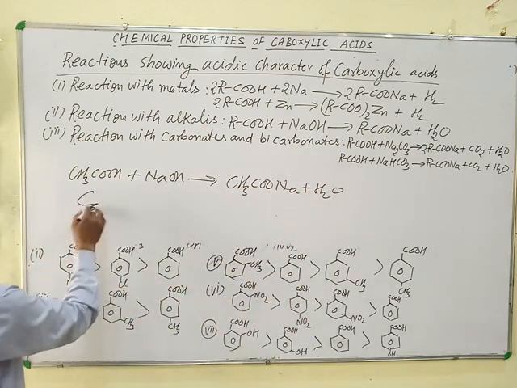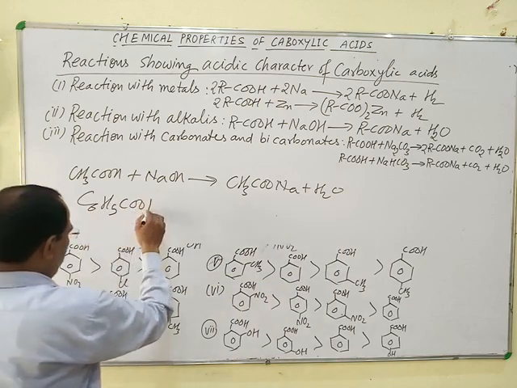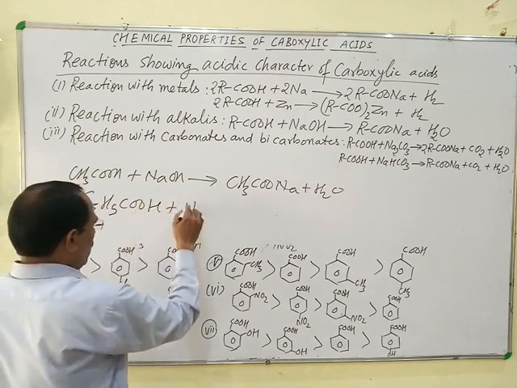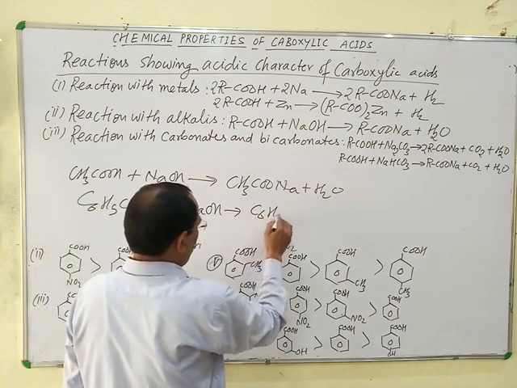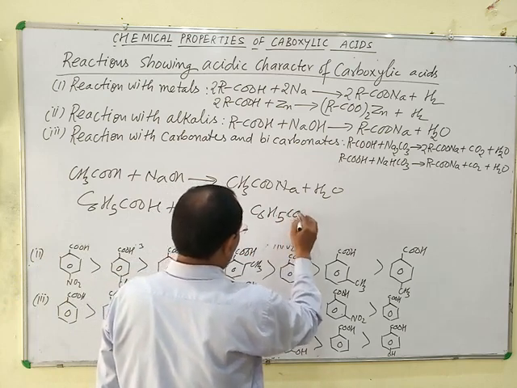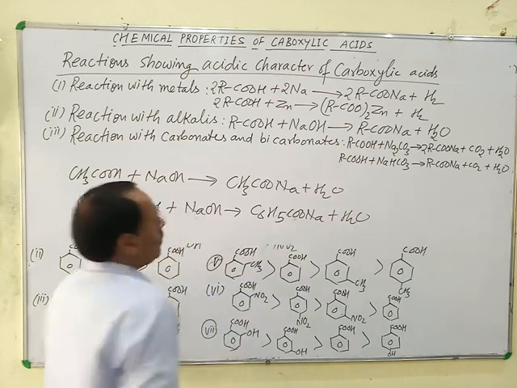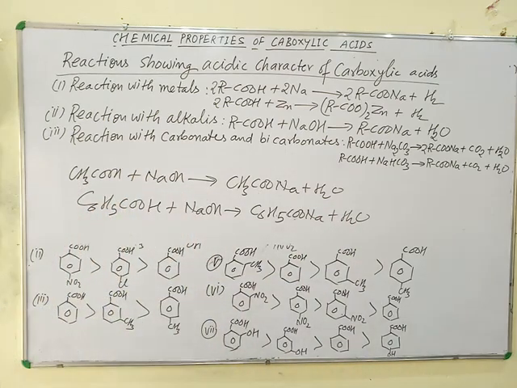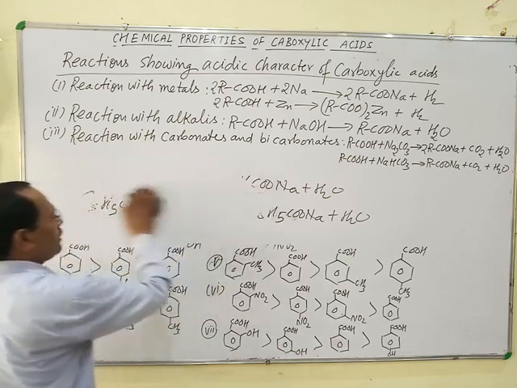When benzoic acid reacts with NaOH, it gives sodium benzoate plus water. So acid reacts with alkali to give salt and water. This reaction is called neutralization reaction.